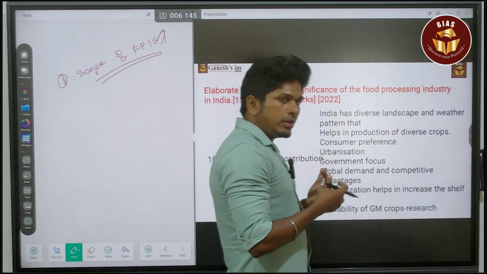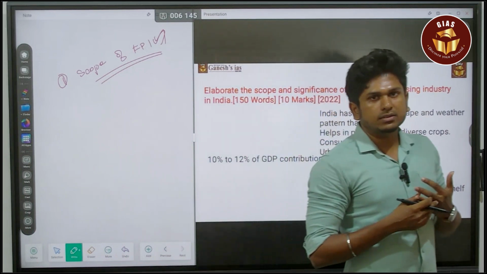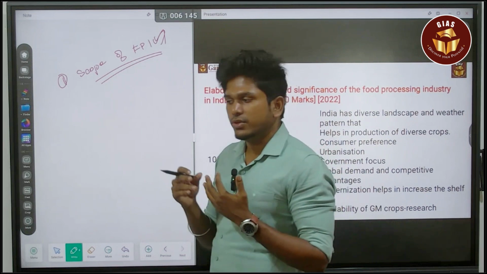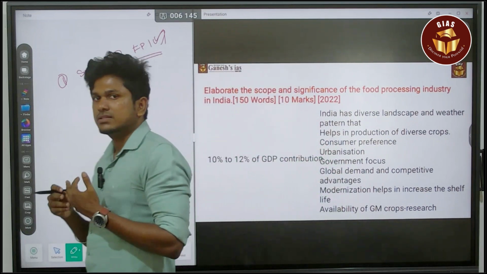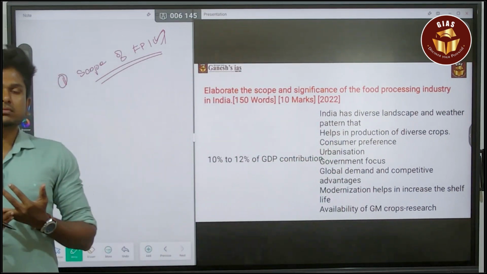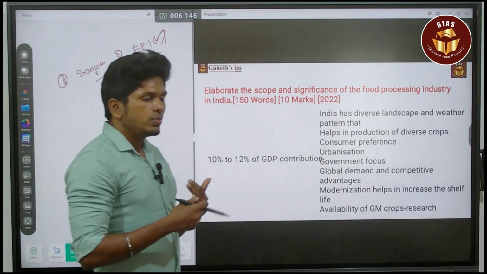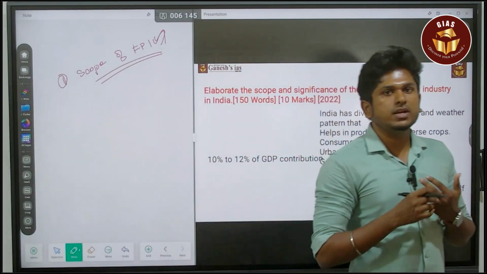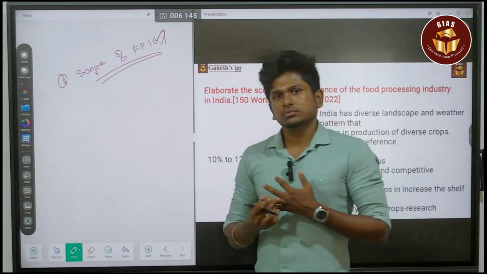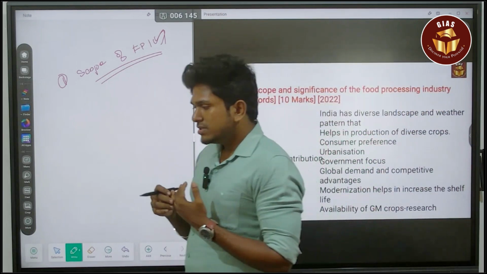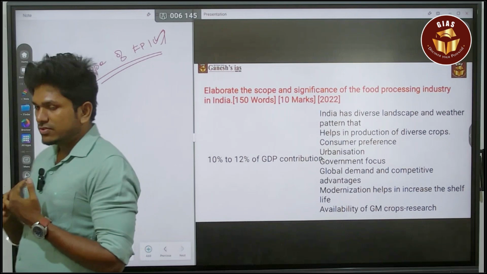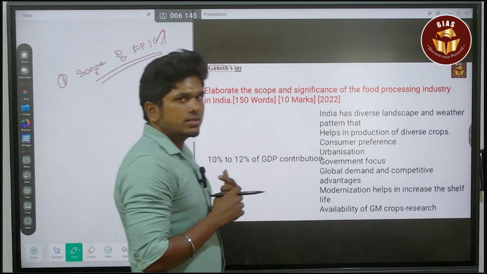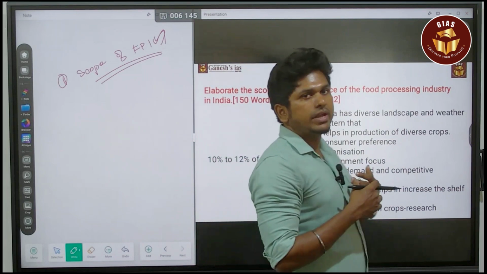So there is global demand and also domestic demand. For that we need to process our food and increase its shelf life. Based on this demand we are saying that there is a scope. India is facing the fastest urbanization, and India is also a globalized country after 1991.